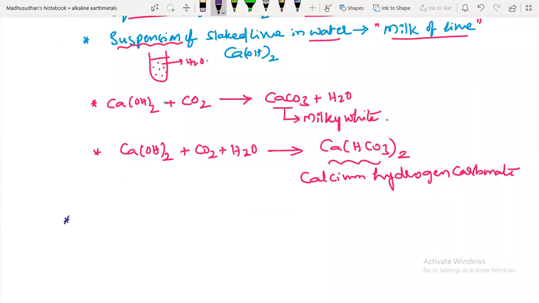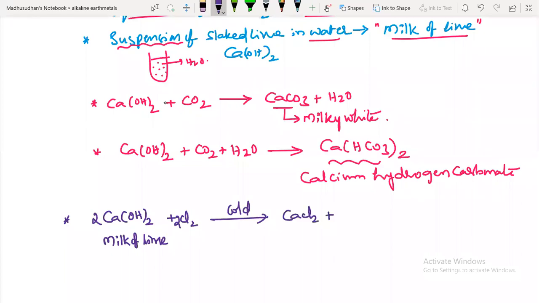Next important point. Milk of lime, it is not slaked lime. What am I taking? Milk of lime. What is milk of lime? Suspension of slaked lime. Milk of lime on reaction with chlorine in cold condition, reaction with chlorine 2 moles, is forming calcium chloride and calcium oxychloride plus 2 moles of water.